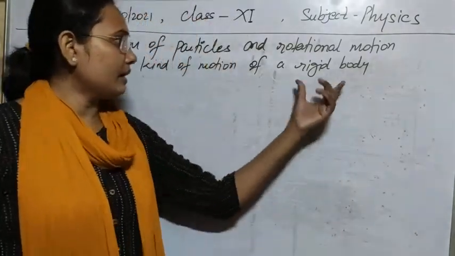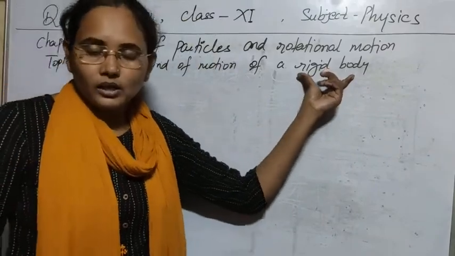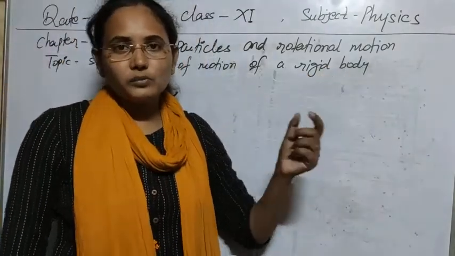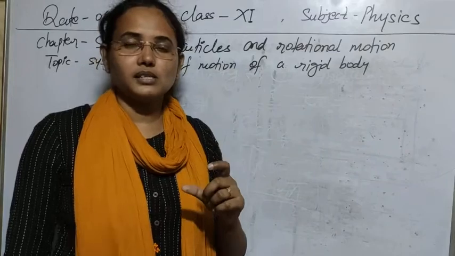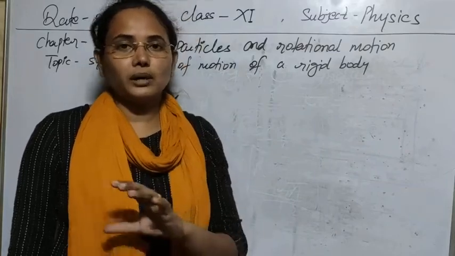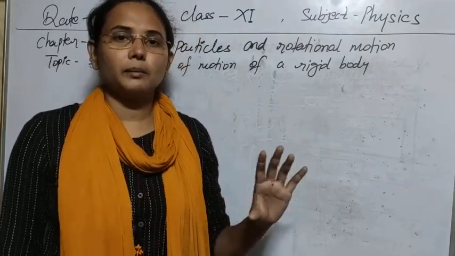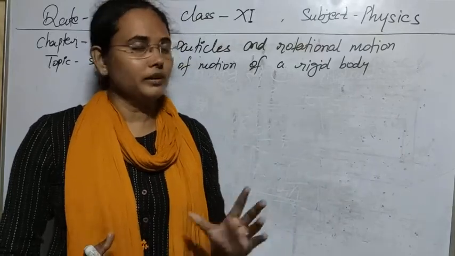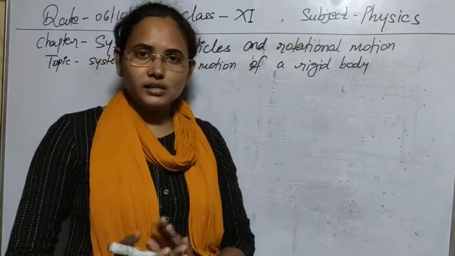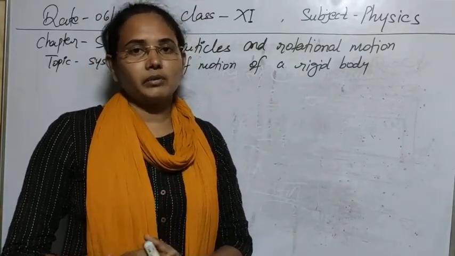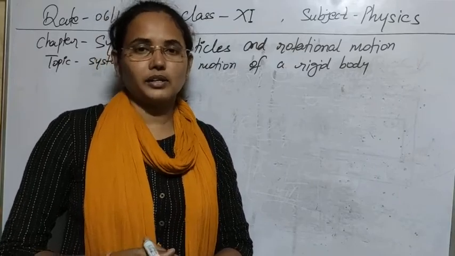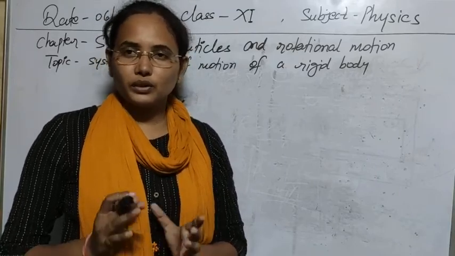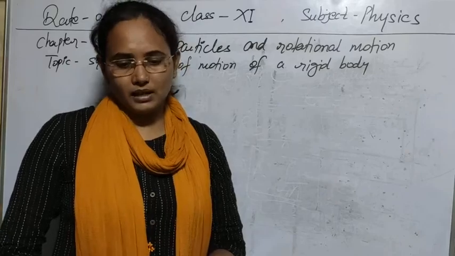A rigid body is a kind of system composed of a number of particles, in which it has some definite size and some definite mass. So we are going to consider its shape, size and mass.